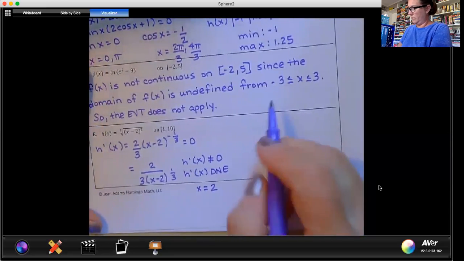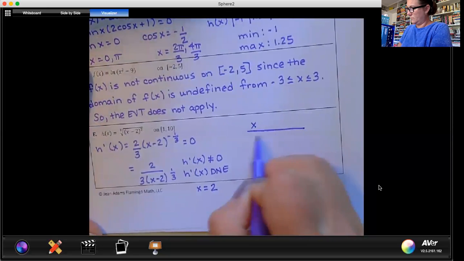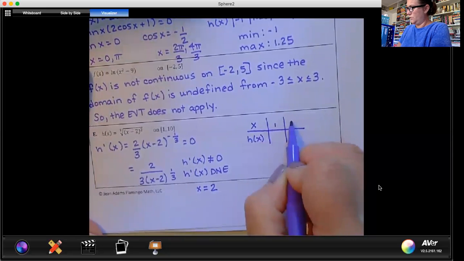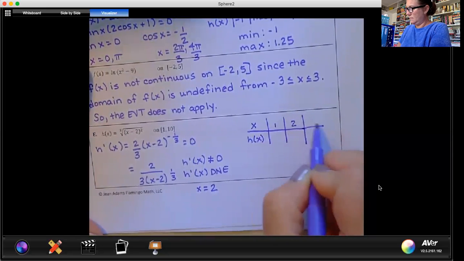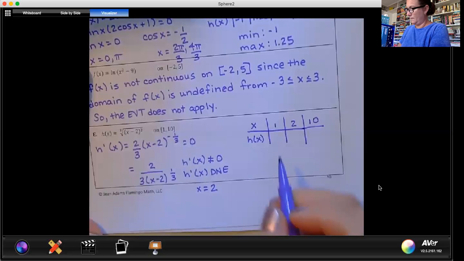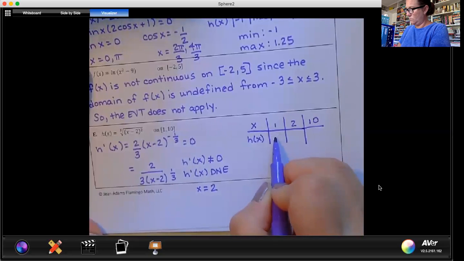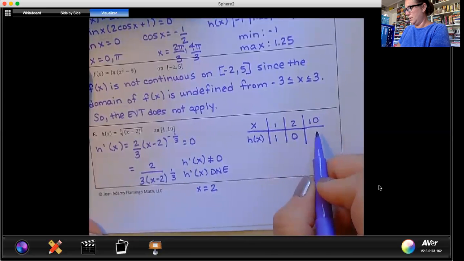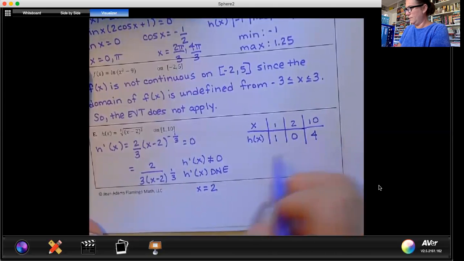So into our chart, we have 1, 2, and 10. Plugging in 1 gives us 1, plugging in 2 gives us 0, and plugging in 10 gives us 4. So we have a minimum of 0 and a maximum of 4.